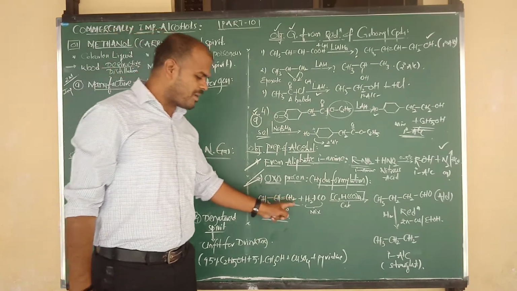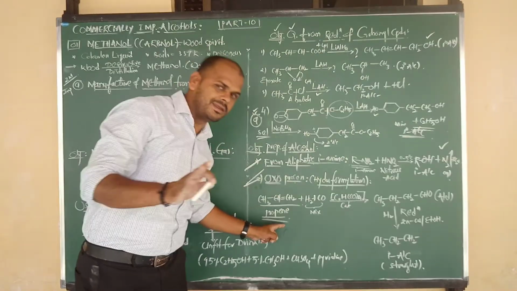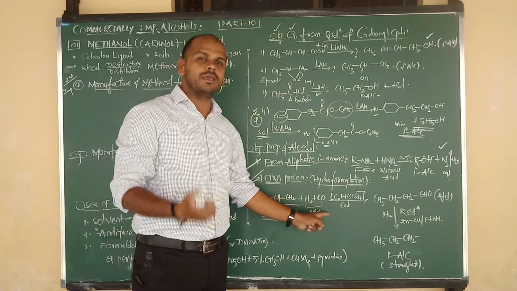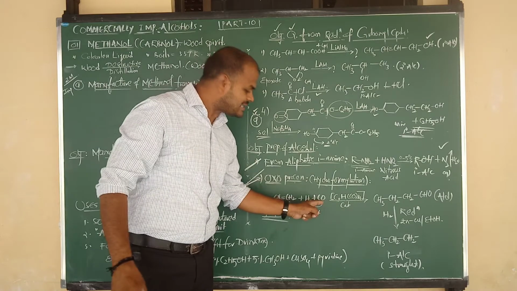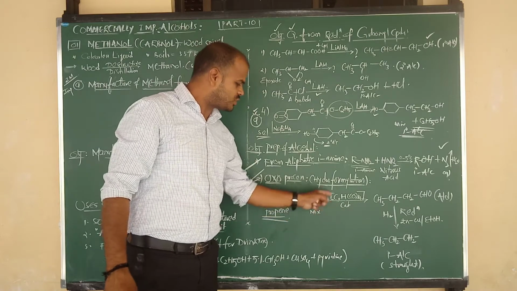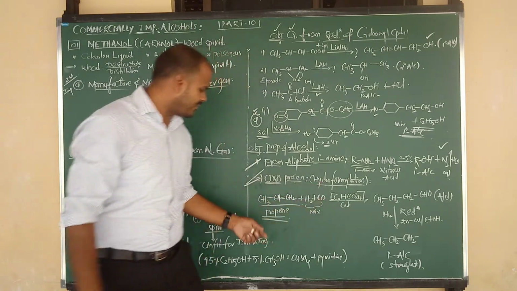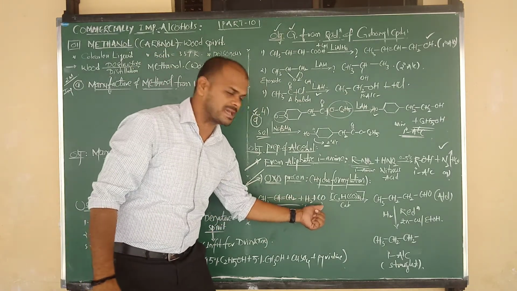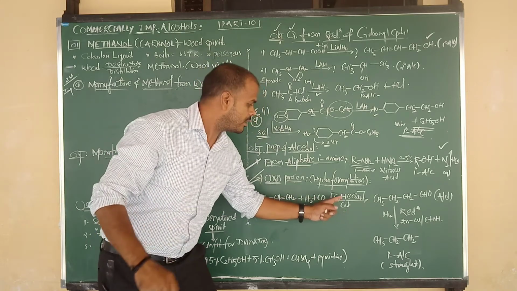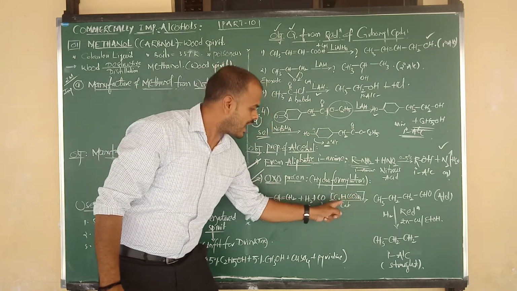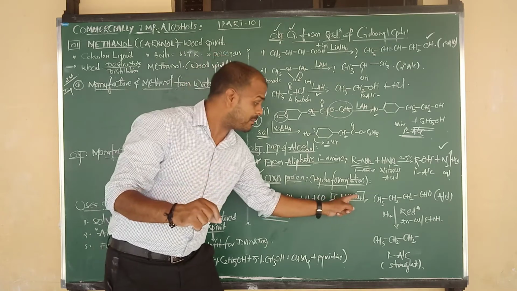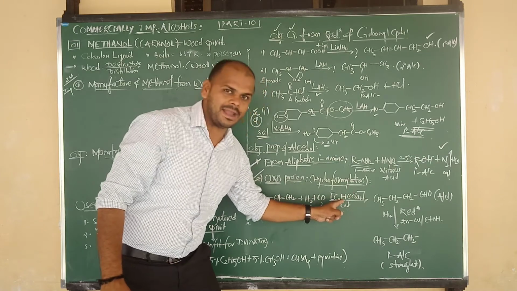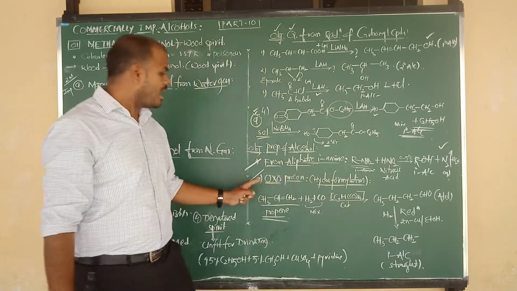propene, CH3-CH=CH2. This is propene, an unsymmetrical alkene. Alkenes on reaction with water gas, or we can say on reaction with a mixture of H2 plus CO, carbon monoxide and H2, this is nothing but water gas, as you know very well. So alkene or propene on reaction with a mixture of hydrogen and carbon monoxide in presence of a catalyst, cobalt carbonyl hydride, can act as a catalyst in the oxo process.